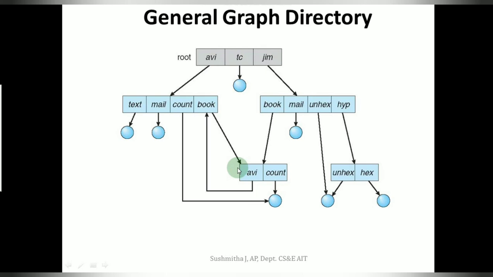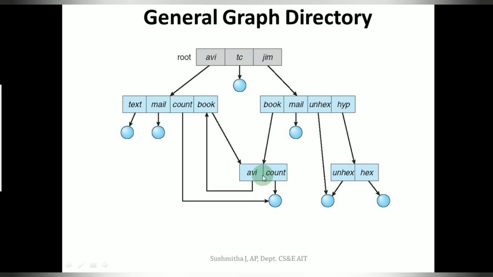The other problem with a graph directory, if there exists a cycle, is with deletion. In the case of the acyclic graph directory, we share the file with a link or reference. If the number of links and references is 0, it indicates that the file or directory is no longer referenced and it can be deleted.